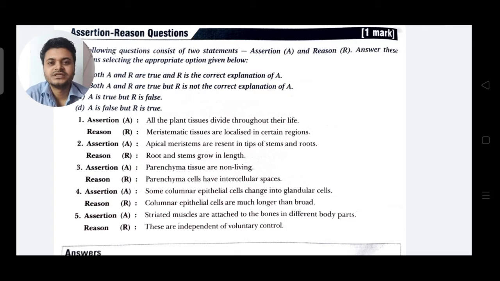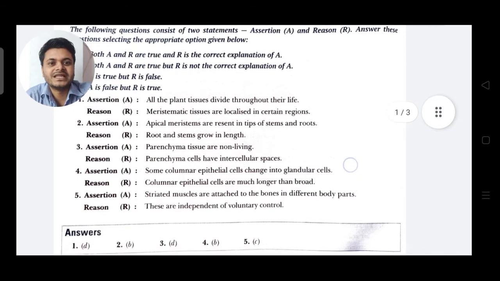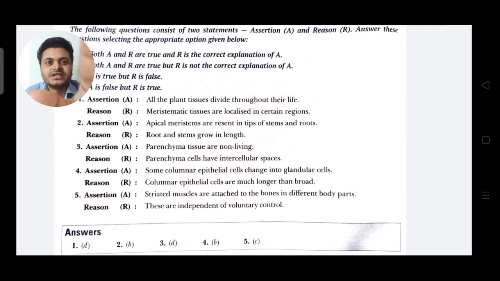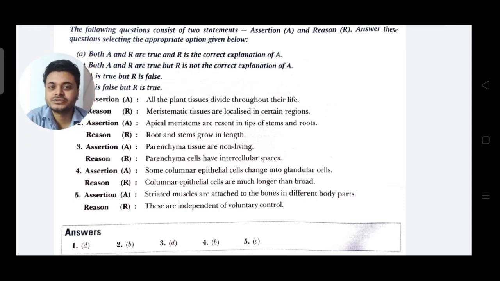Next question: the assertion is apical meristems are present, typing mistake there. So apical meristems are present in tips of stem and roots, and the reason is roots and stem grow in length. So this option will be B. That means both A and R are true, but R is not the correct explanation of A. Here the assertion is true, the reason is also true, but the reason is not the correct explanation of A.